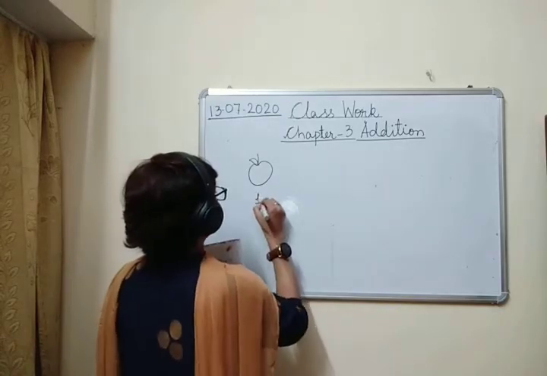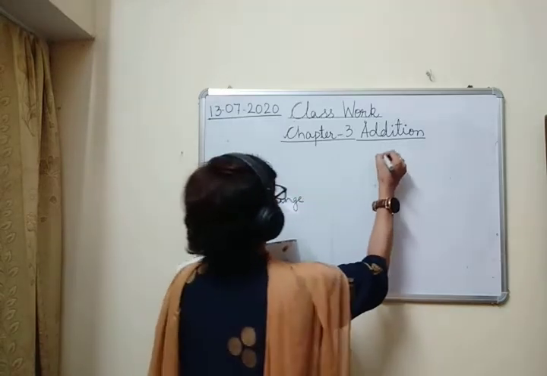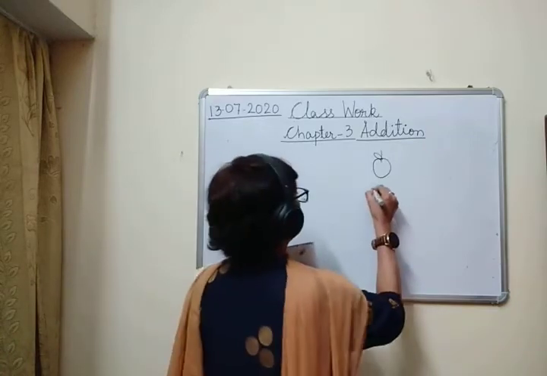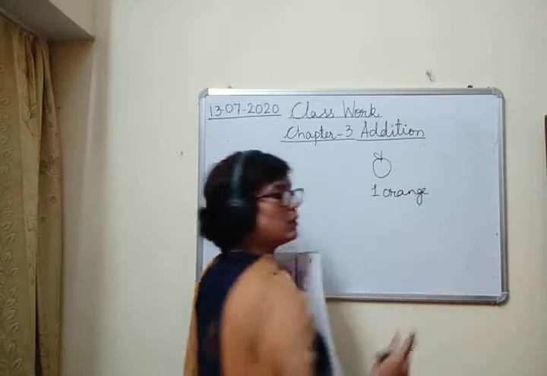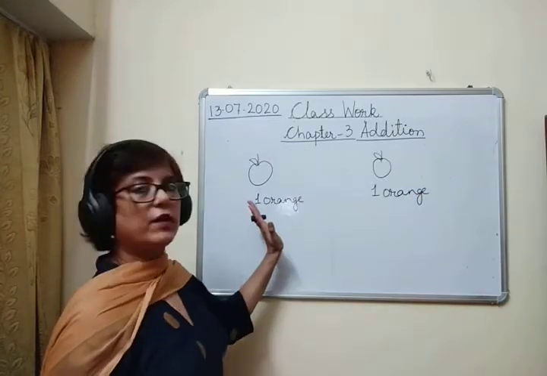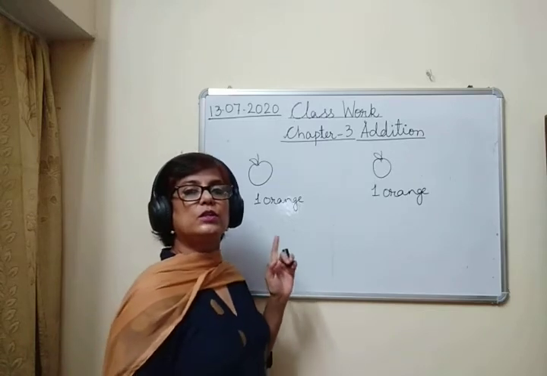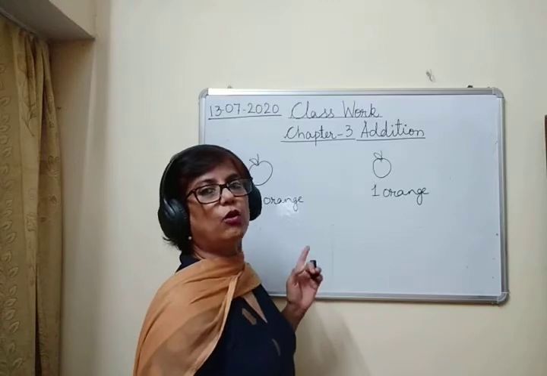This is one orange. This is again one orange. This is one orange and this is one orange. These are two separate oranges. ठीक है? ये क्या है? ये अलग अलग दो oranges हैं.